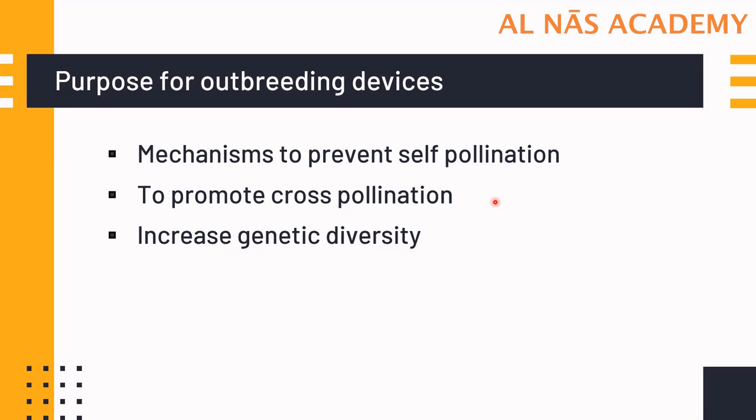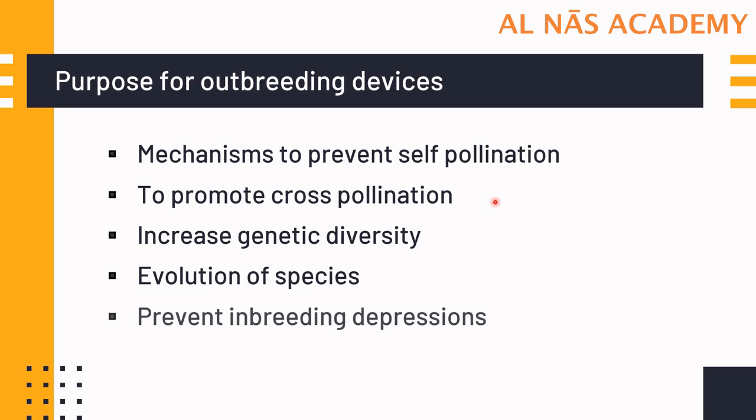Genetic diversity is an essential factor for the evolution of species by natural selection. Continued self-pollination leads to inbreeding depression. Hence, to prevent inbreeding depression, outbreeding devices help in cross-pollination. Thus, plants have developed many devices to encourage cross-pollination, and examples of outbreeding devices are as follows.